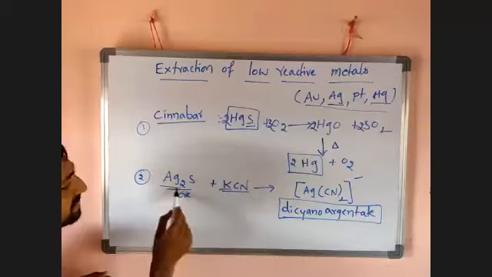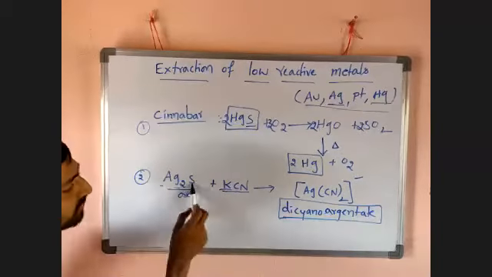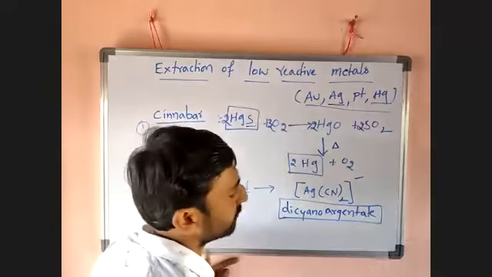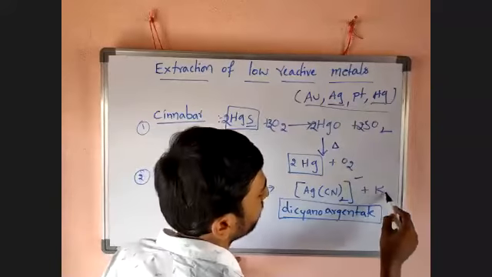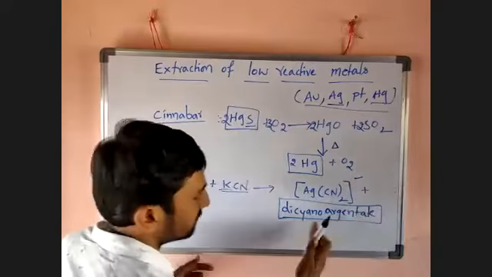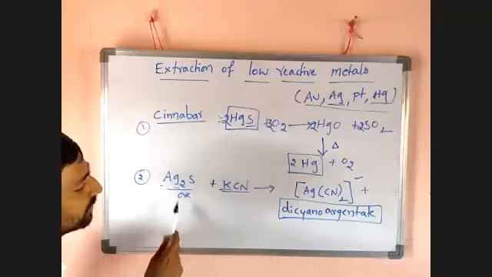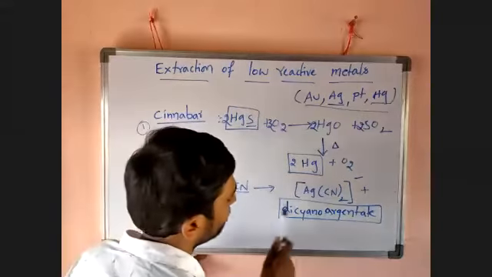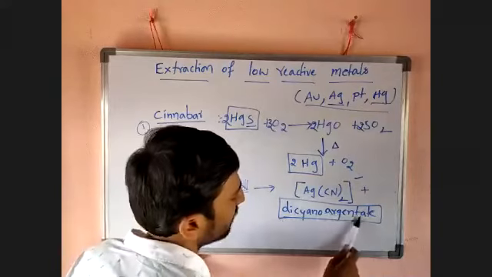The potassium gets the sulfur, which is eliminated as potassium sulfide. So balancing is needed, but just leave that, don't worry. So silver sulfide on reaction with KCN is converted into dicyanoargentate.